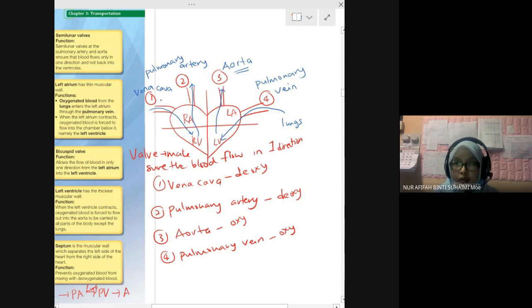Okay. So we start with vena cava. Vena cava brings deoxygenated blood from whole body to the heart. Okay, the heart pumps to the lung from the pulmonary artery. So here also deoxygenated blood. Pulmonary artery carries or transports deoxygenated blood to the lungs.